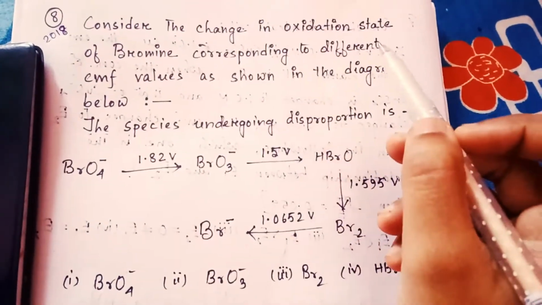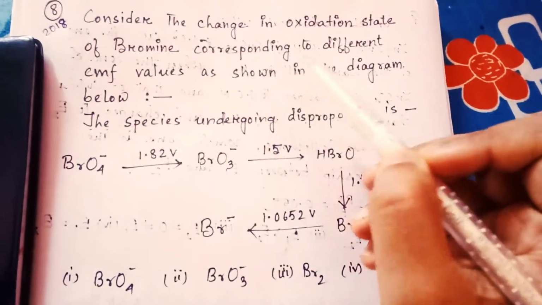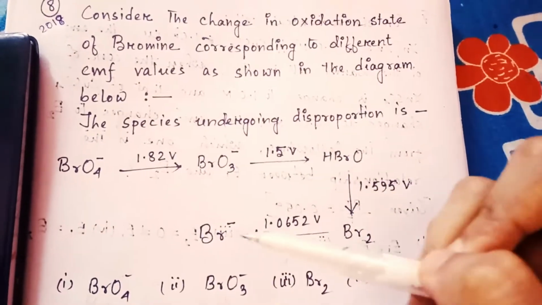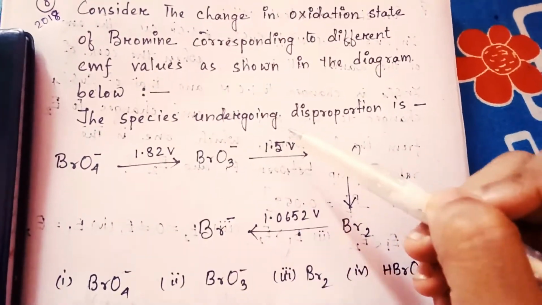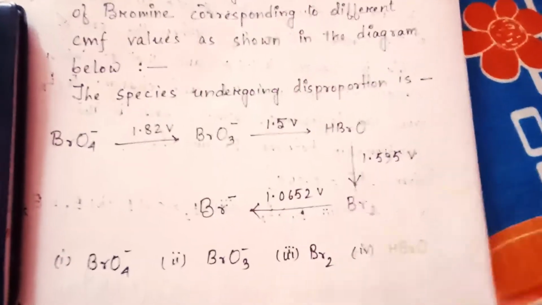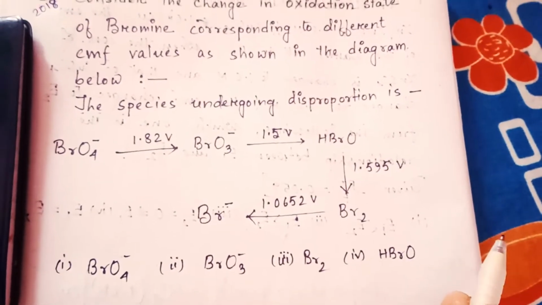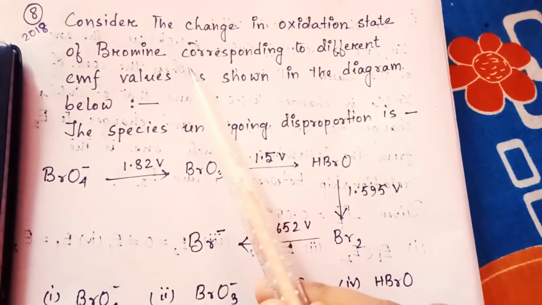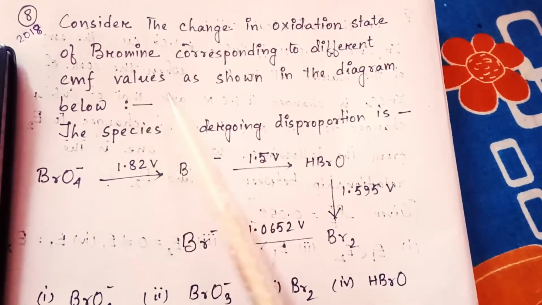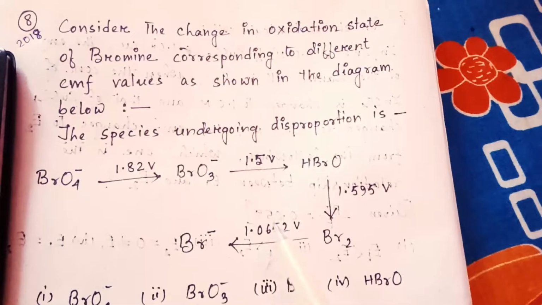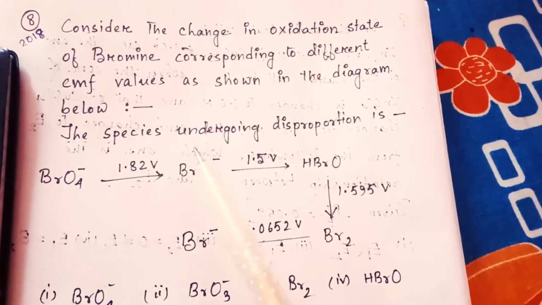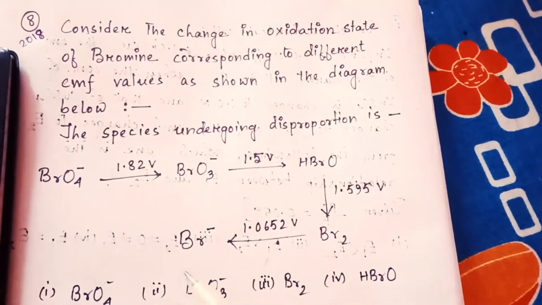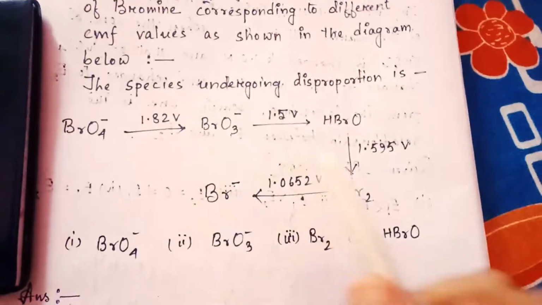Consider the change in oxidation state of bromine corresponding to different EMF values as shown in the diagram below. The species undergoing disproportionation is, these are the options. So again read the question. Among these species, which one undergoes disproportionation, we have to find out.